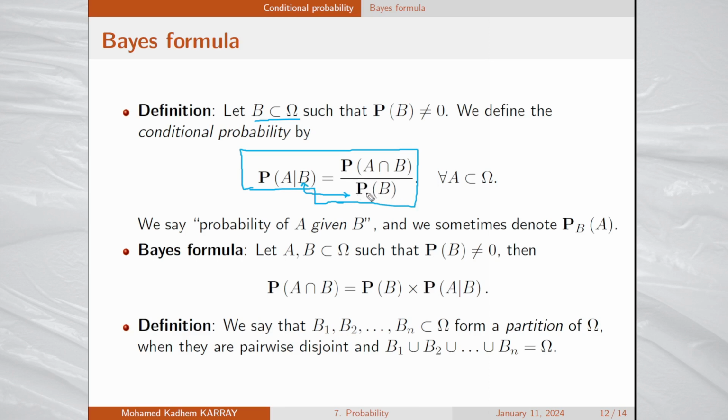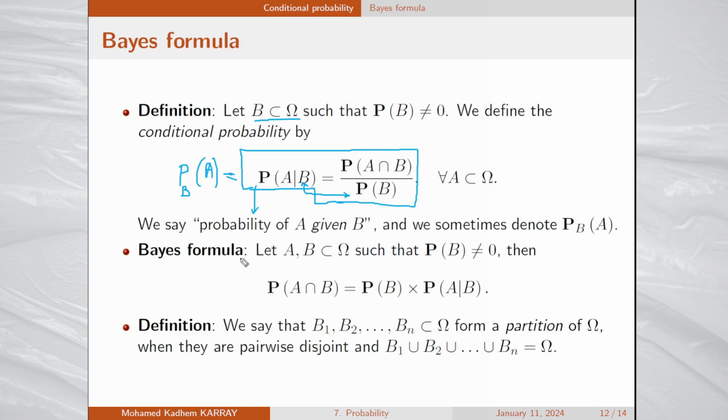We say that this is the probability of A given B, and sometimes it is denoted as the probability with an index B, saying that we are conditioning with B, of the event A. These two notations mean the same thing, the conditional probability.